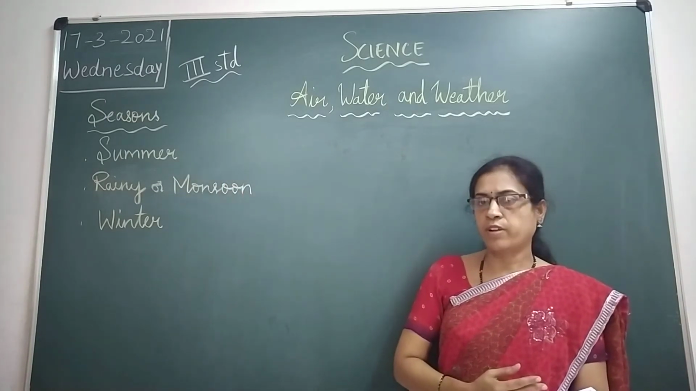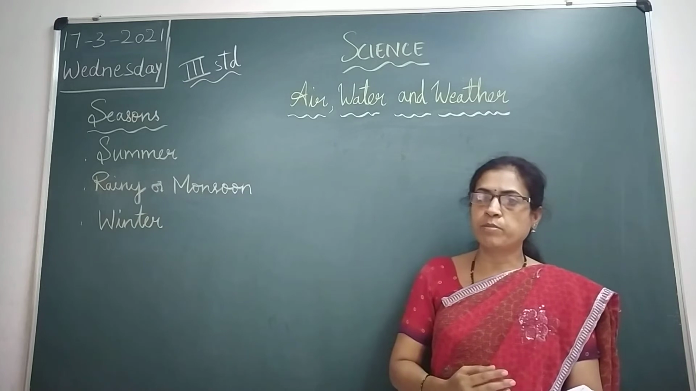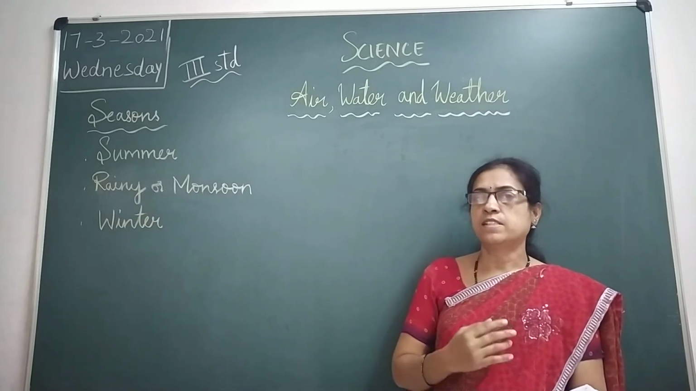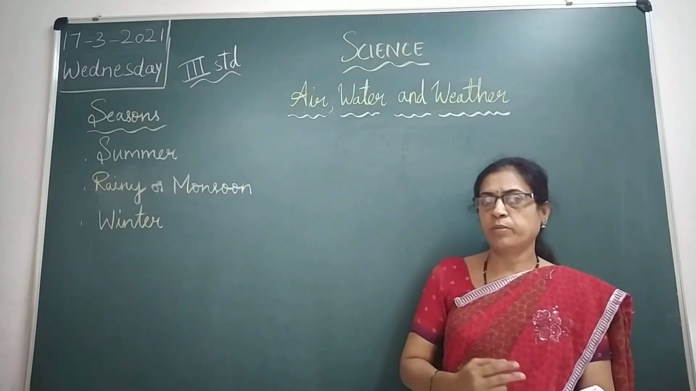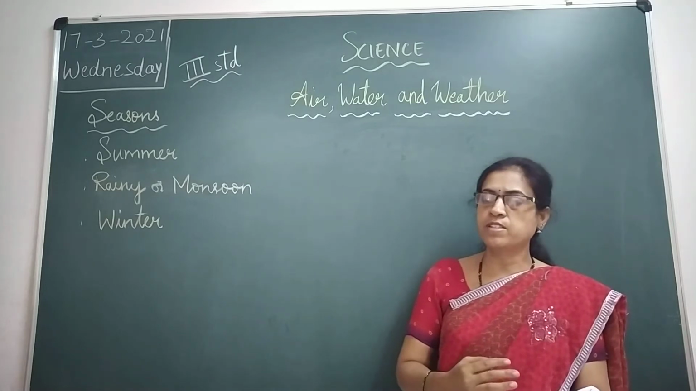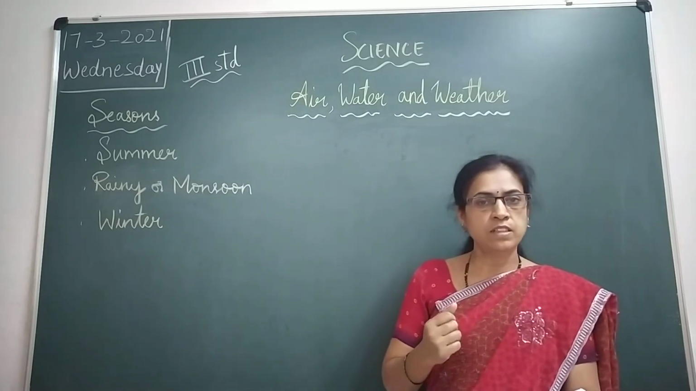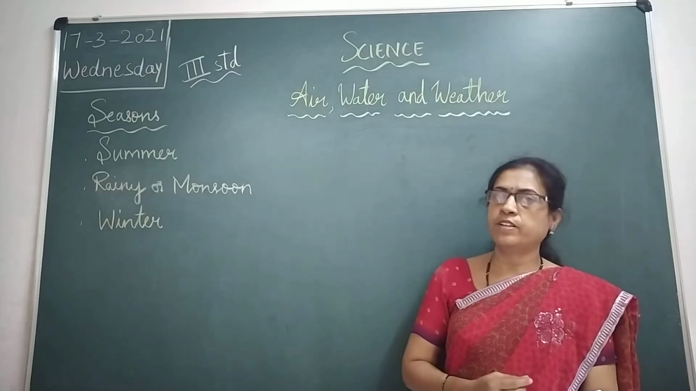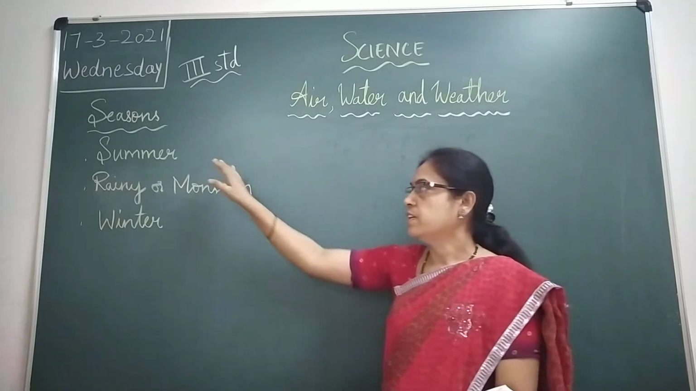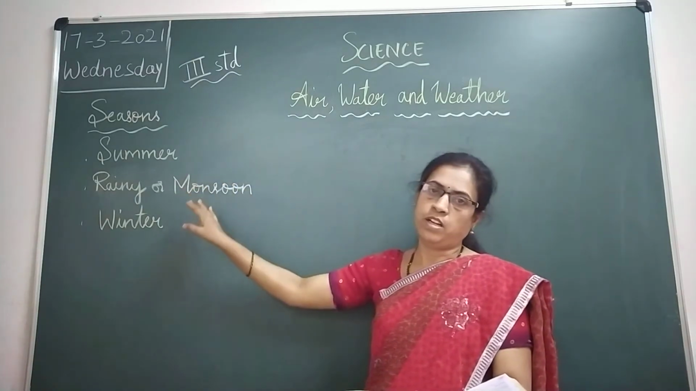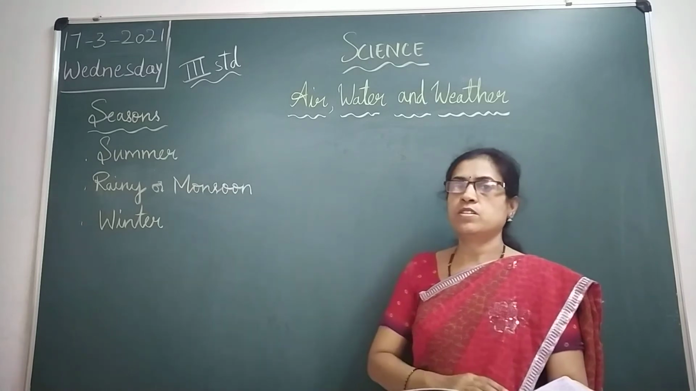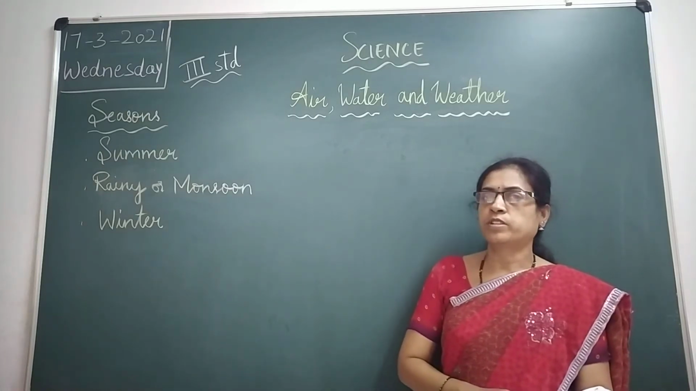The long period of time in which the weather remains almost the same is called a season. There are different seasons like summer, rainy or monsoon, and winter. So children, let us today learn about that.